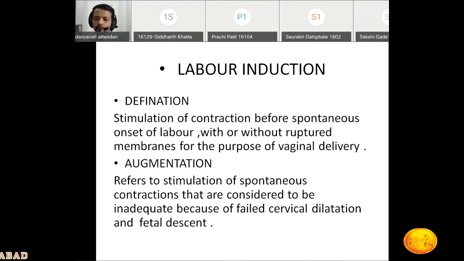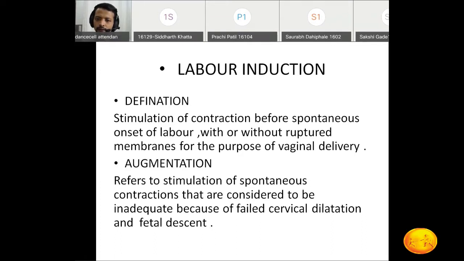What is the augmentation then? It is stimulation of the spontaneous contractions that are considered to be inadequate. And why are they inadequate? Because of failed cervical dilatation and fetal descent. So practically, we are going to see what is the induction and what is the augmentation.